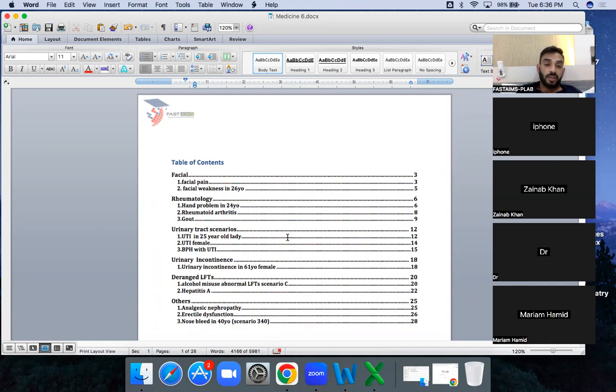Then it comes to urinary tract infection. There are three scenarios. Two UTI scenarios are similar. One is BPH with UTI, which is also a very common scenario. Then it's urine incontinence, which is a very different approach. BPH with UTI, urine incontinence and UTI approaches will be together.